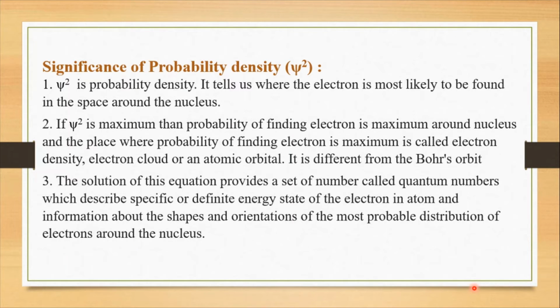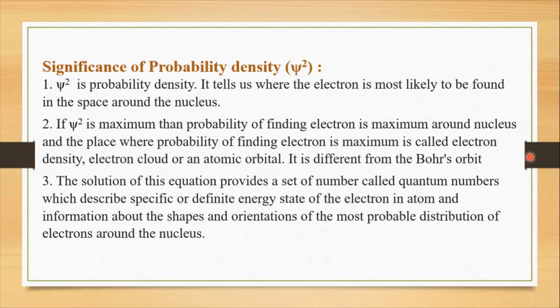It is different from Bohr's orbit. So here we get the information that as psi square, that is the probability of finding the electron, is maximum, that means the electron density is maximum. Is it okay? So here we come to the definition of electron density. That is the place at which the probability of finding the electron is maximum. That is called electron density. Is it okay?